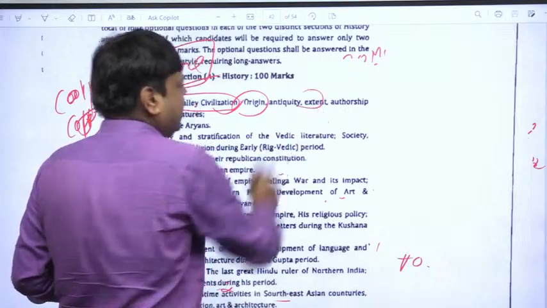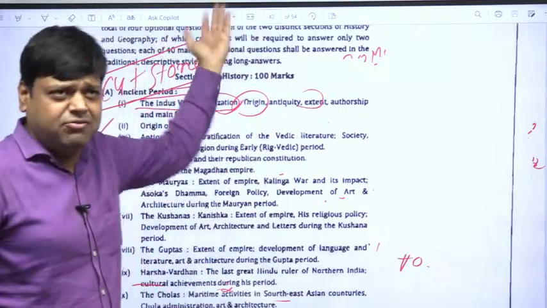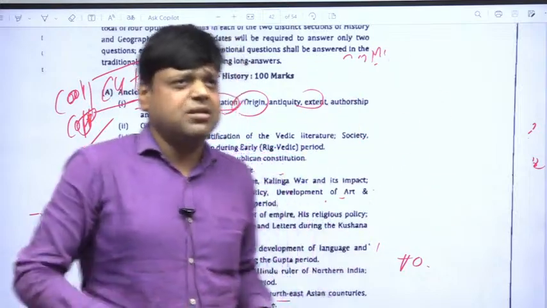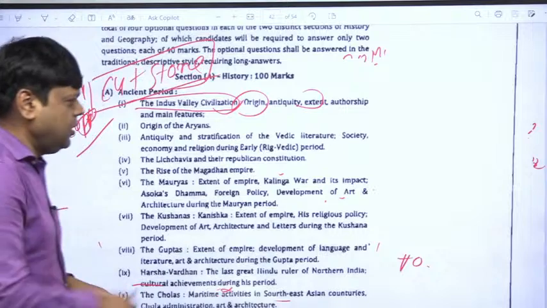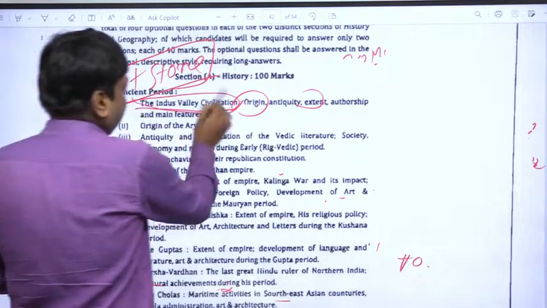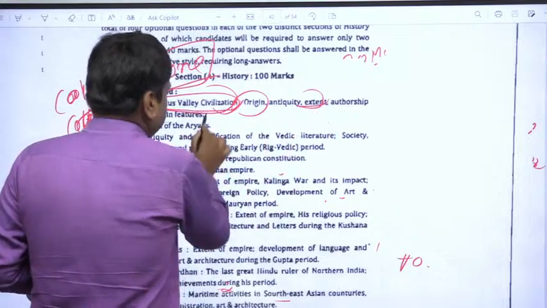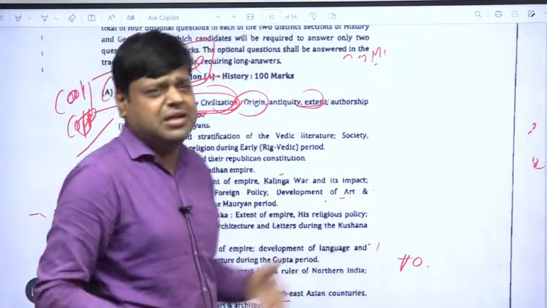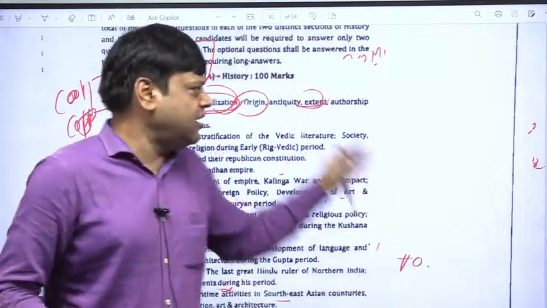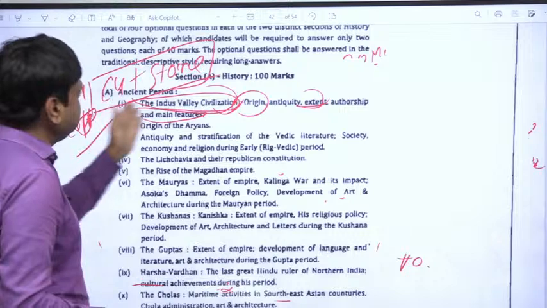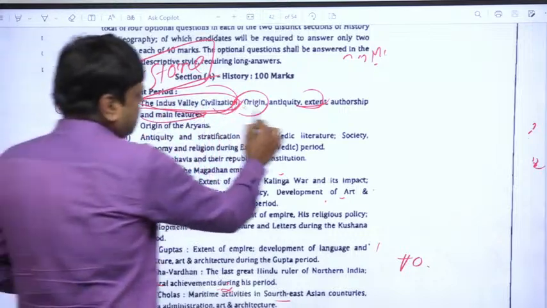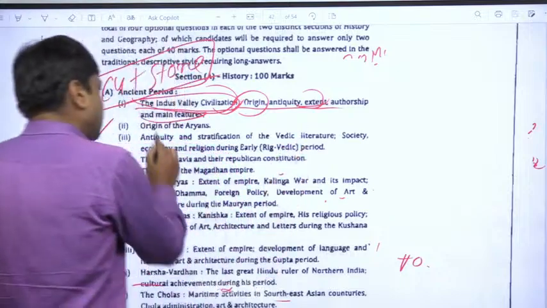Its extent spread from the west till Afghanistan, to western Uttar Pradesh, and from Kashmir in the north to Maharashtra in the south. The main features we will know are urban planning, art and architecture, economy, trade, and so on. These are the characteristic features. So this is the ancient period: in the Indus Valley civilization we'll read about the origin, antiquity, extent, authorship, and main features.